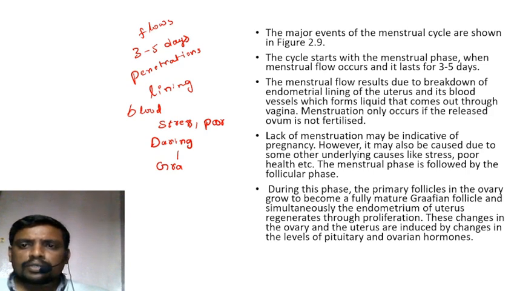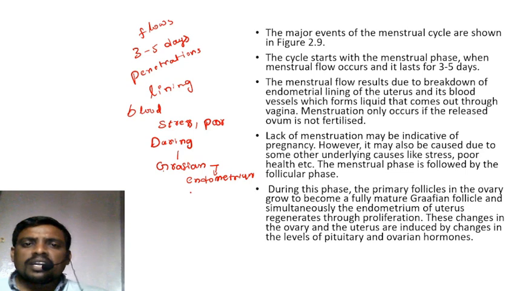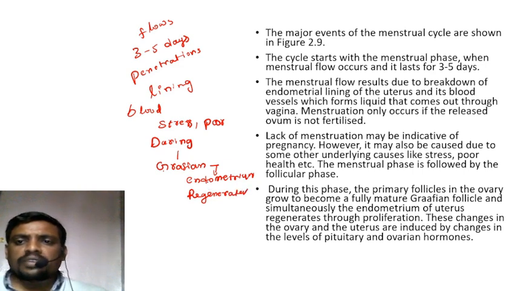Simultaneously, the endometrium of the uterus regenerates through proliferation.